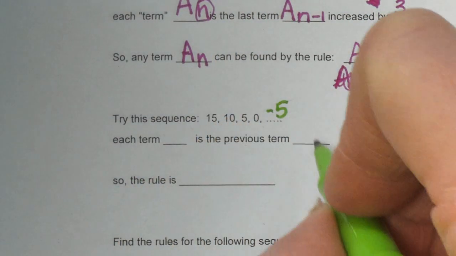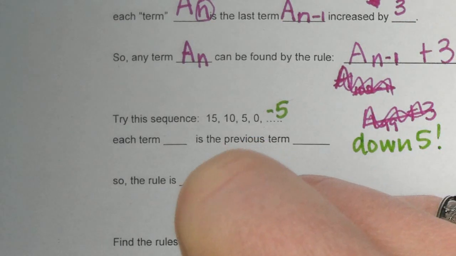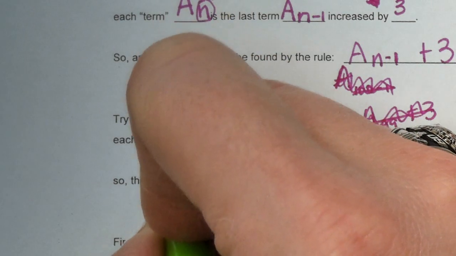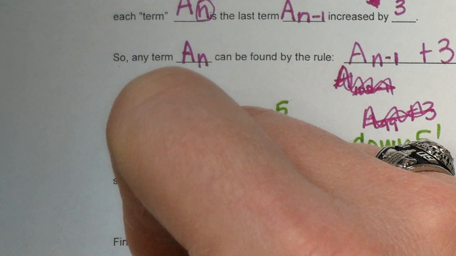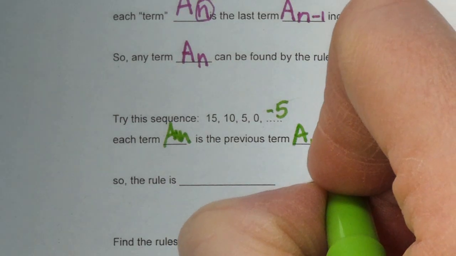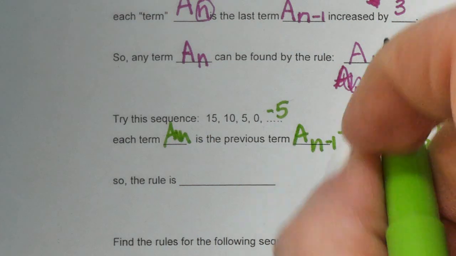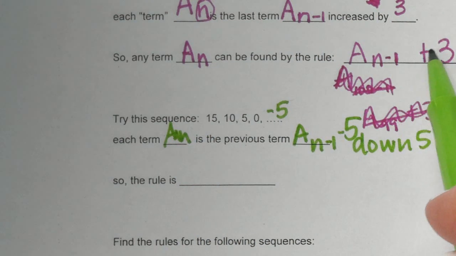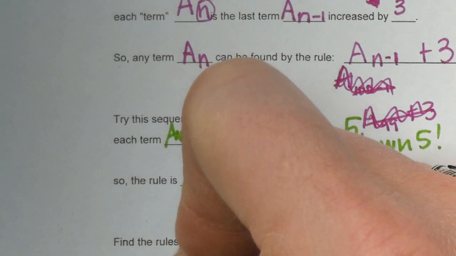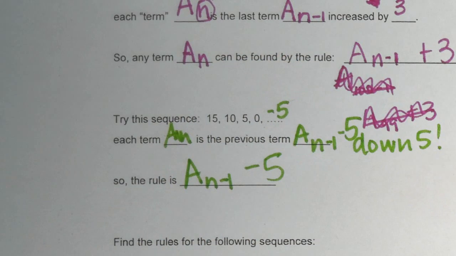So it's going down 5. Okay, so each term, remember a to the n, it is the previous term, a to the n minus 1, minus 5. Okay, so we keep using this a to the n minus 1 and then whatever the pattern is. So the rule in this sequence is a to the n minus 1 minus 5.